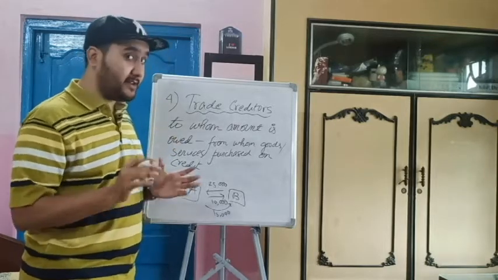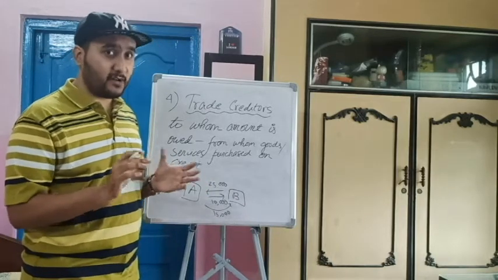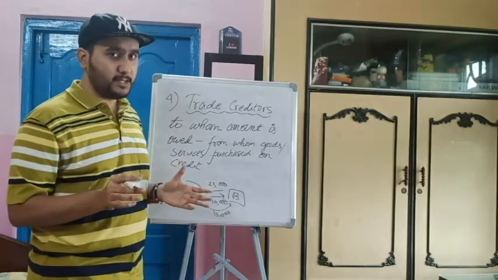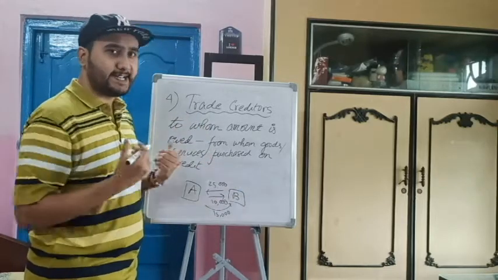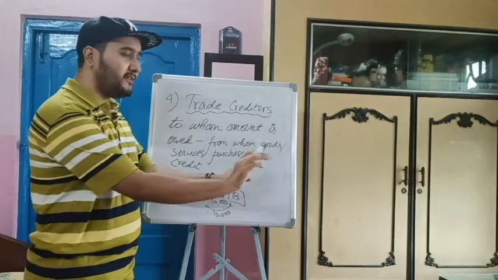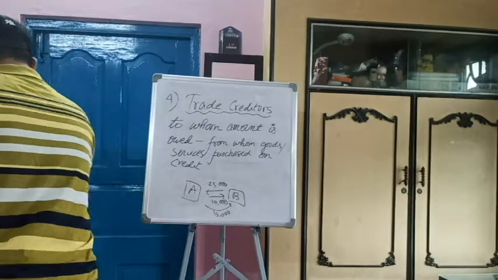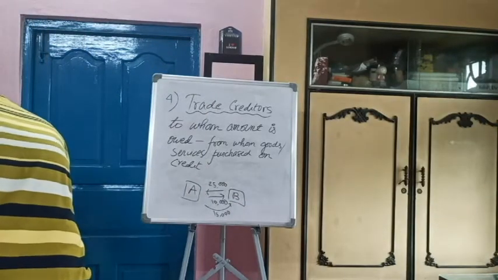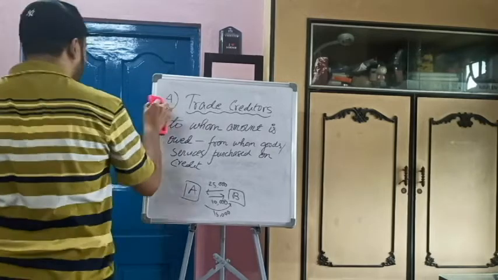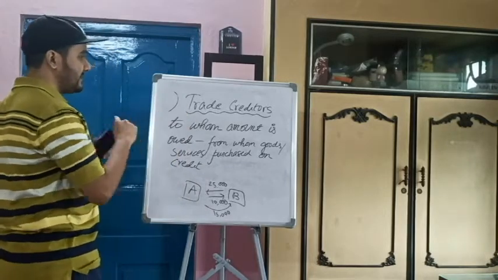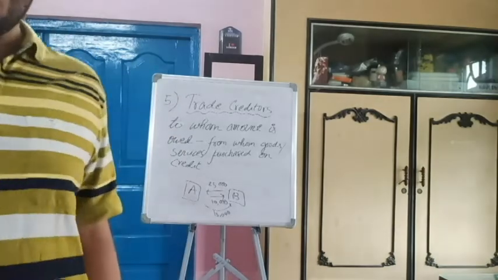Very simple but very confusing: trade debtors and trade creditors. Please remember, they may try to confuse you in the exam, in the MCQs, but be sure that creditors means those from whom you have taken credit, and debtors means those to whom you have given credit. Fine. This is a simple concept, but interesting. So this was number 5, trade creditors. I hope you have got that. Please note down.